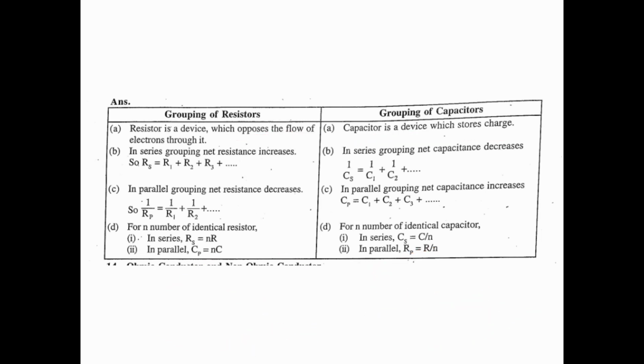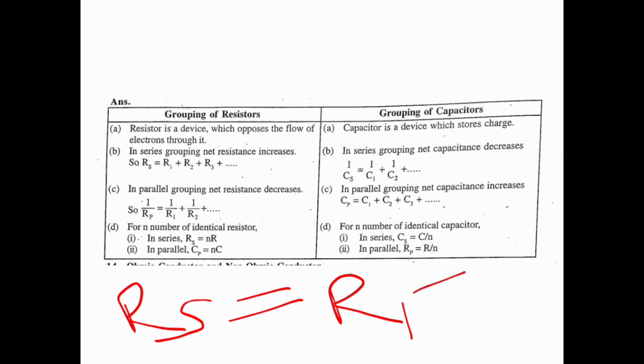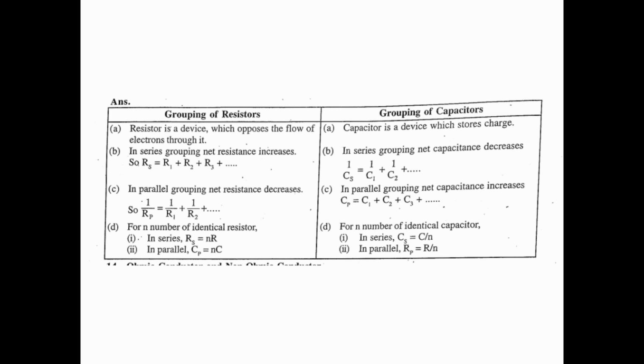Then in series grouping, net resistance increases. We know for resistor, if a number of resistors are connected in series connection, then we can write R series or R net is equal to R1 plus R2 up to however many resistors are connected in the circuit. That means in series grouping the resistance increases.